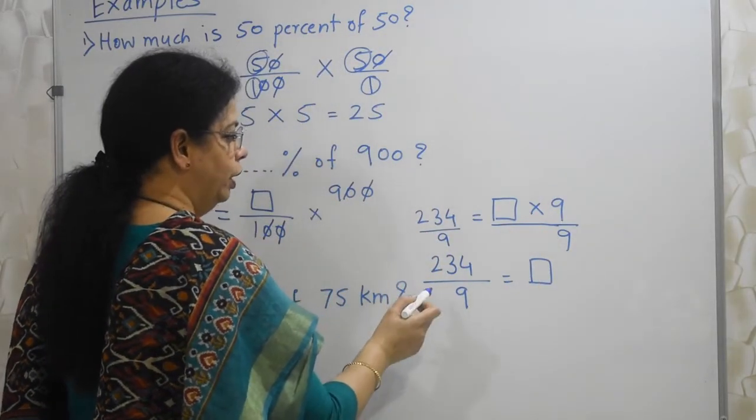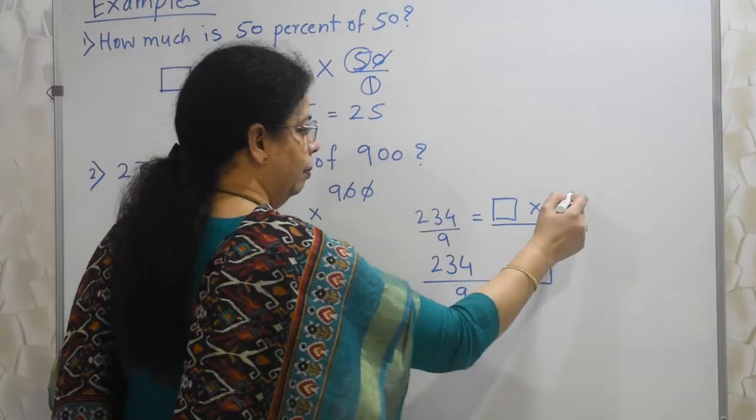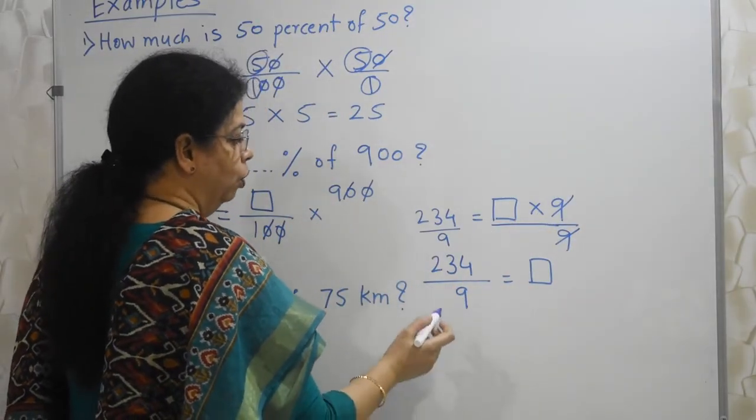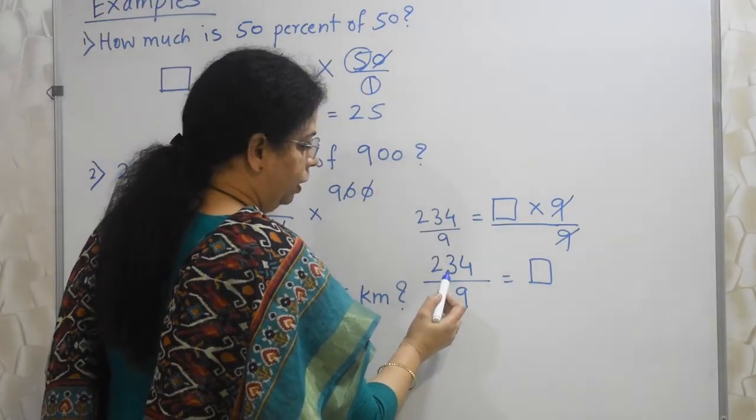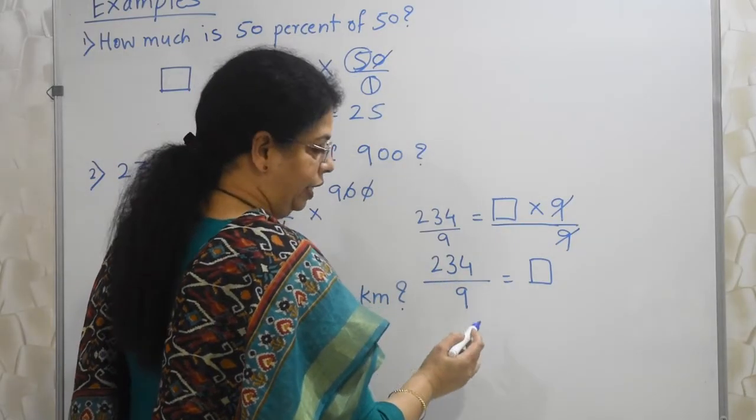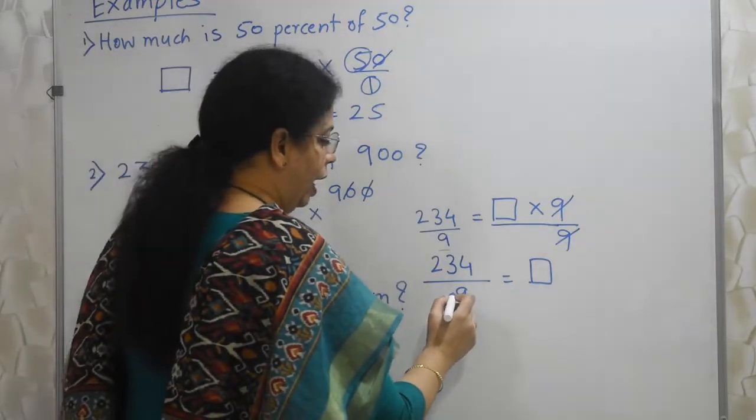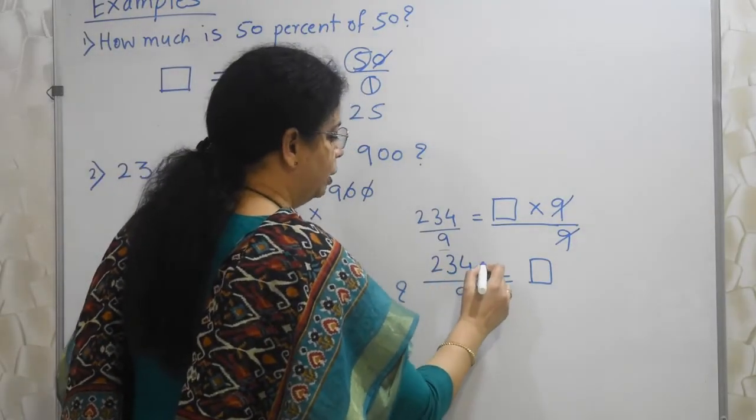So in short it is 234 by 9, because this 9 will go away, only the box will remain. Now, with the divisibility test, 2 plus 3 plus 4 is 9. So this entire number is divisible by 9. Straight away, I can divide both the numbers by 9.